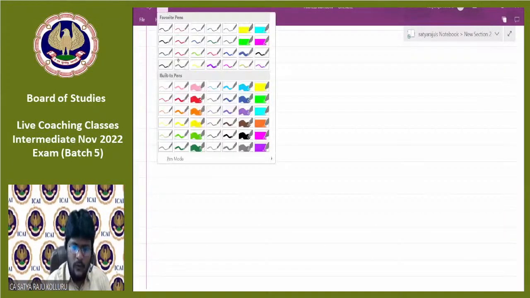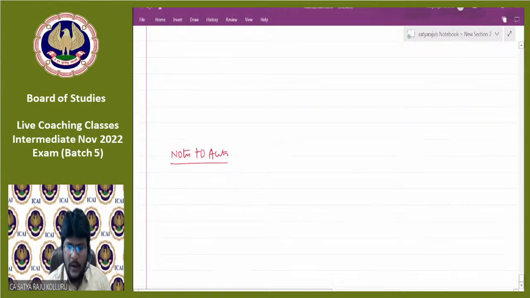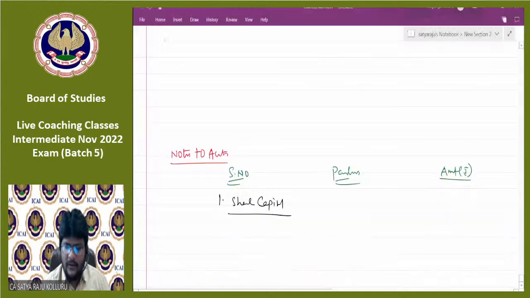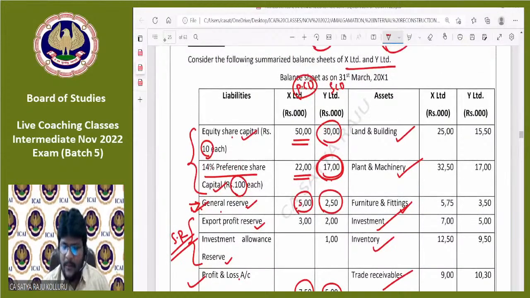Come down, notes to accounts. So here also serial number, particulars, amount rupees. What is the first component? Share capital. Under that, equity shares. Under that, equity share capital. The existing equity share capital was 50 lakhs.